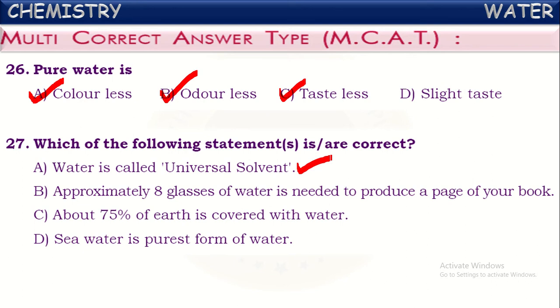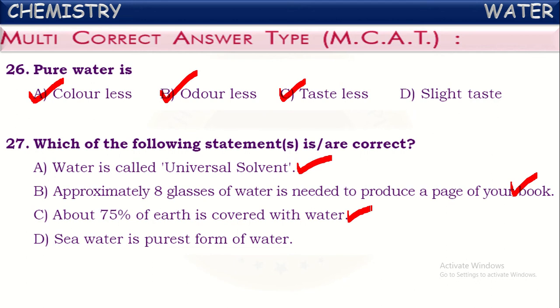Next one. Approximately 8 glasses of water are needed to produce a page of your book. Yes, it is also correct. So this tells us the importance of water, isn't it? It is also correct. A large quantity of water is needed there. So you should not waste both water and paper. Next one. About 75% of earth is covered with water. Yes, it is also correct. We have learned around two-thirds of earth's surface is covered with water.